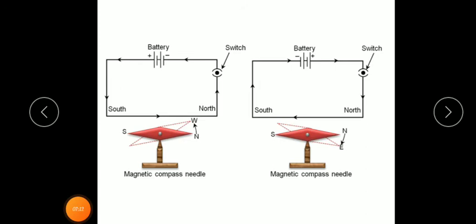So what can we understand from this experiment? When the flow of electric current in the circuit changes, the direction of the magnetic field also changes. That is why the magnetic needle gets deflected in the opposite direction. Here it deflected in anti-clockwise direction, and here it is in clockwise direction.